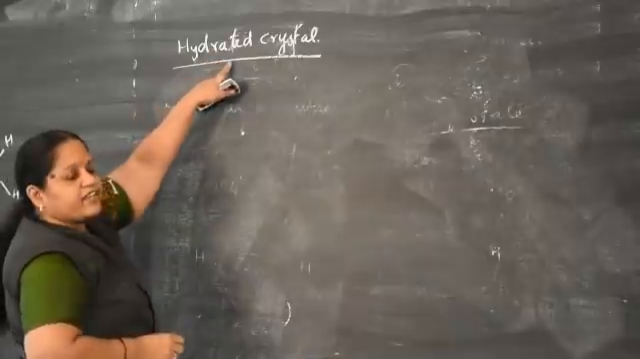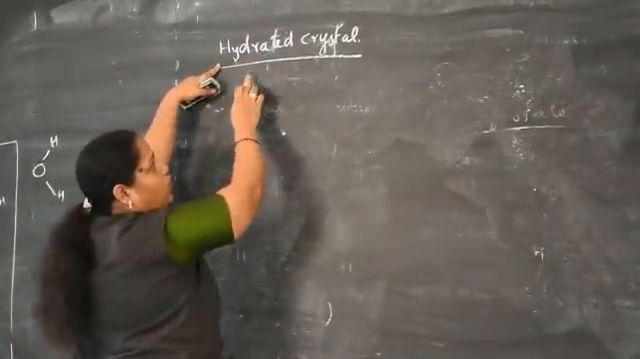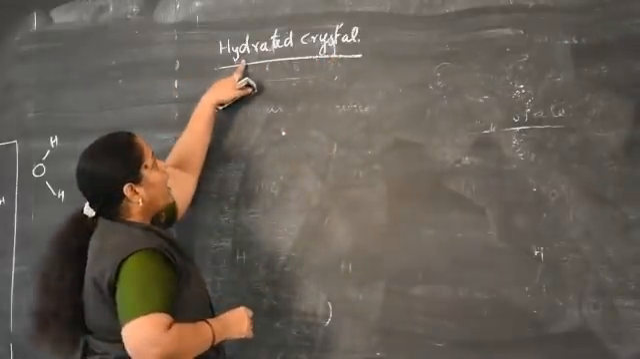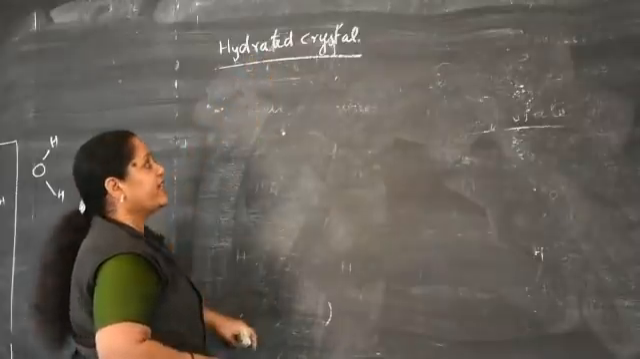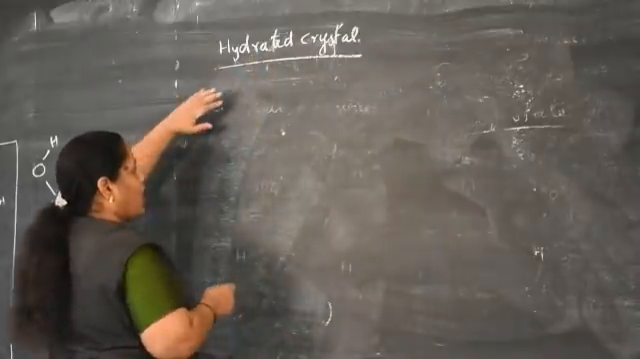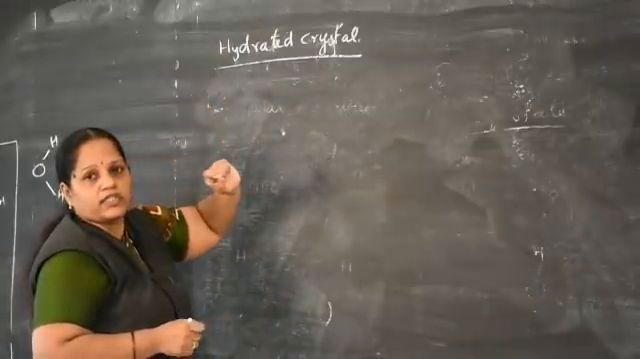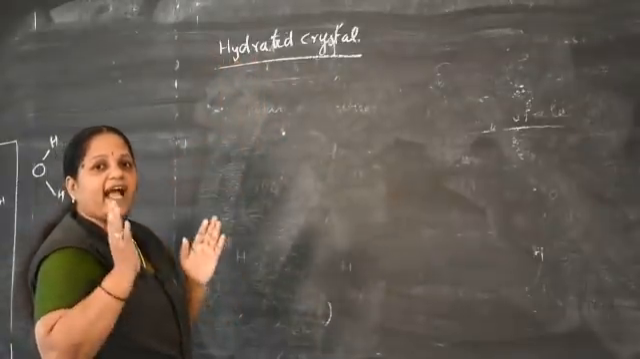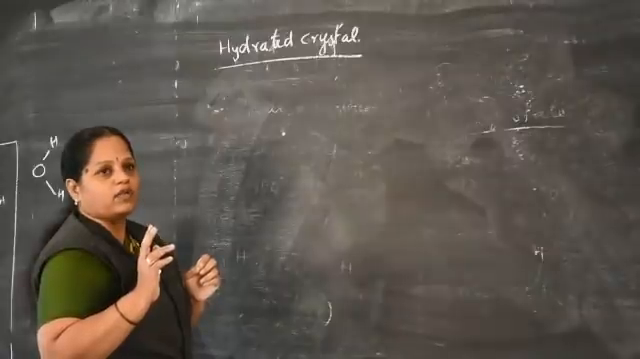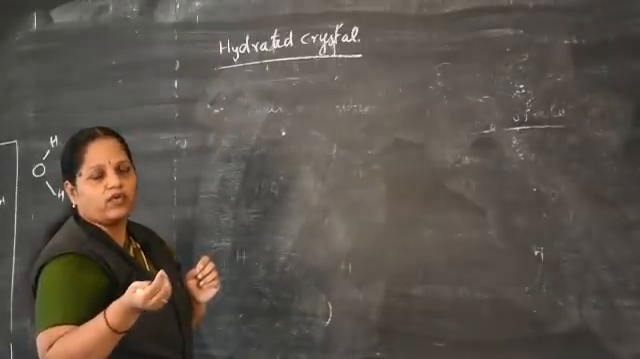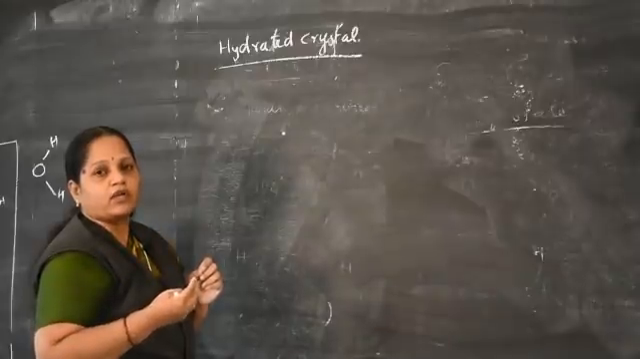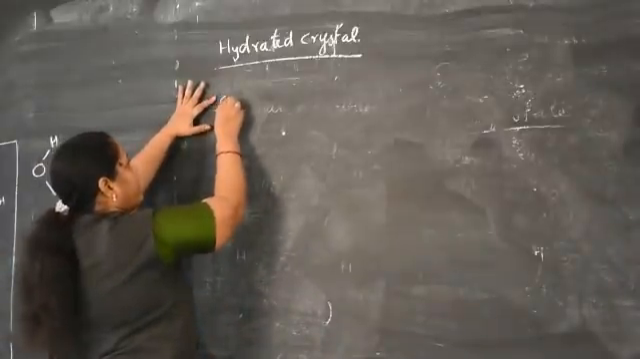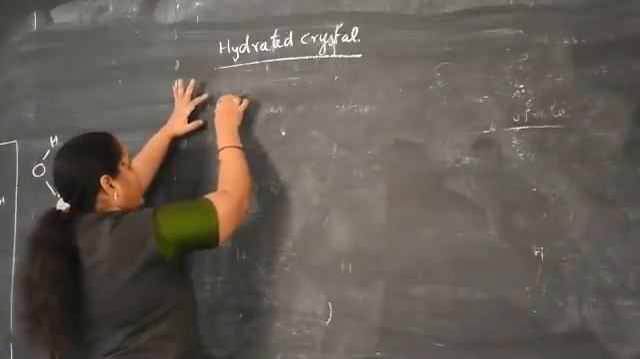What is the meaning of hydrated crystal? Hydrate means water molecule. Many salts occur in the form of crystals along with water; these are called hydrated crystals. Many salts crystallize from aqueous solution, and the salt formed is called a hydrated crystal. In a hydrated crystal, water molecules either form coordinate covalent bonds or are present in interstitial positions. What is the meaning of coordinate covalent bond?